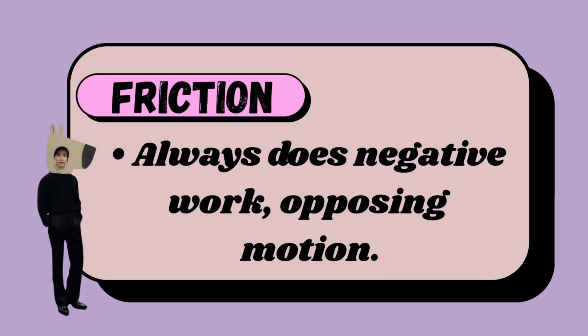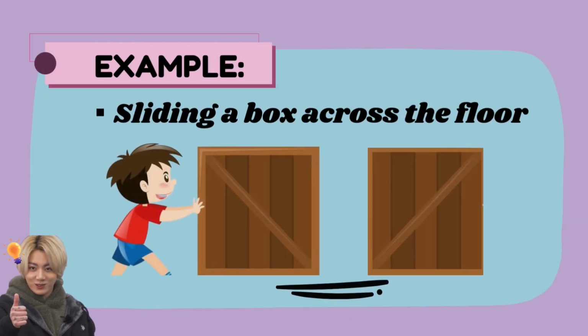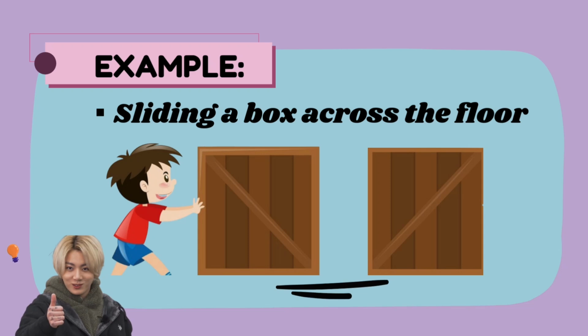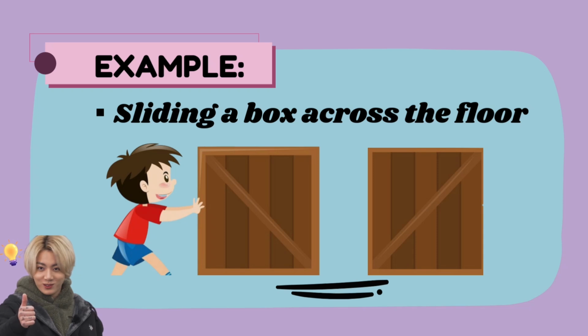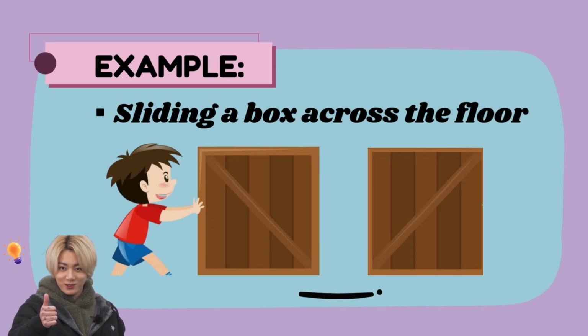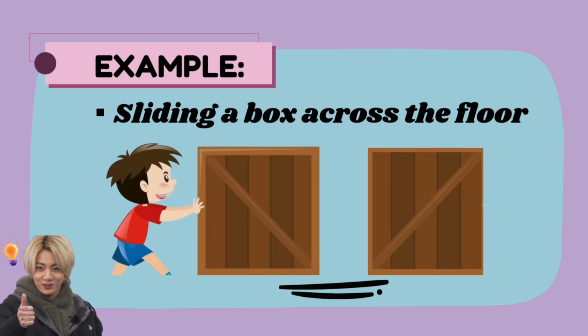Friction always does negative work, opposing motion. An example is sliding a box across the floor. When you slide a box across the floor, friction is doing work on the box, slowing it down and converting its kinetic energy into heat, because friction opposes motion between surfaces.